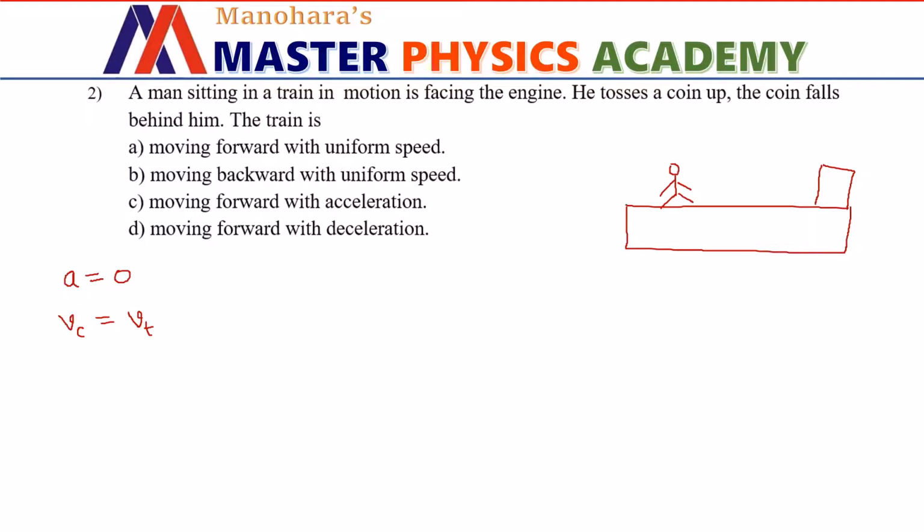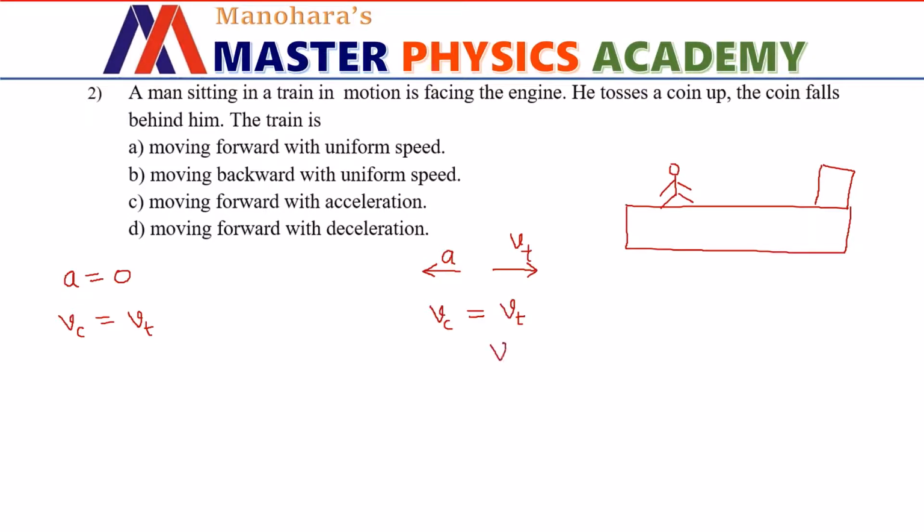Let us look at option D, which says the train is moving forward with deceleration. That means acceleration is opposite to the velocity of the train. Now, at the moment the coin is released, the speed of the coin in the horizontal direction is equal to the speed of the train at that instant.